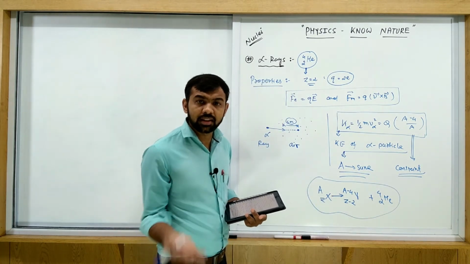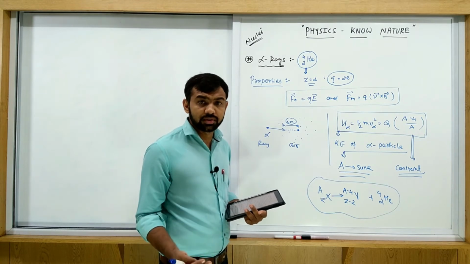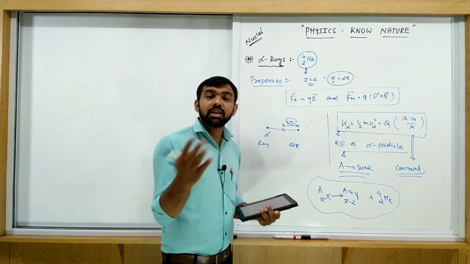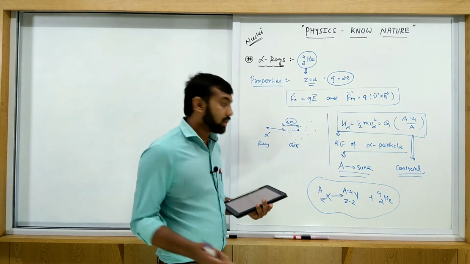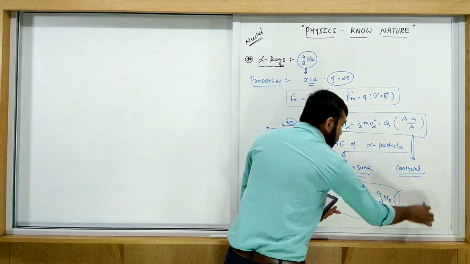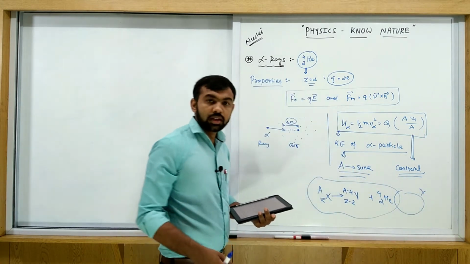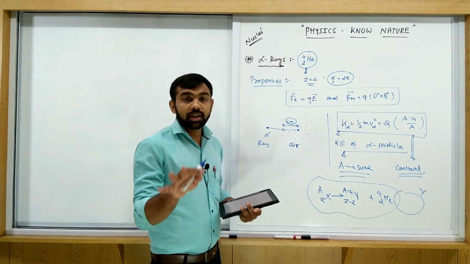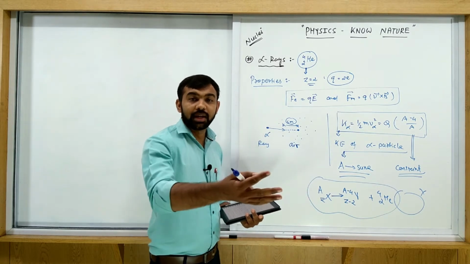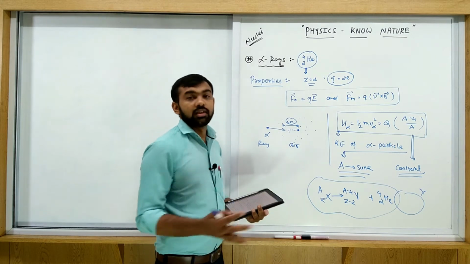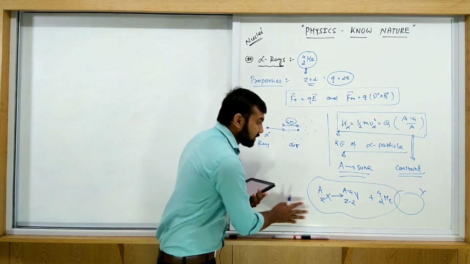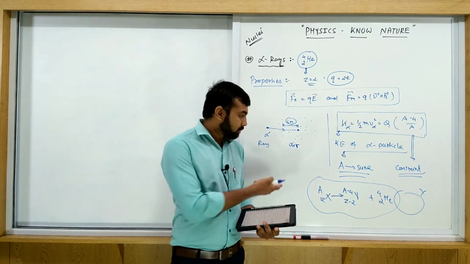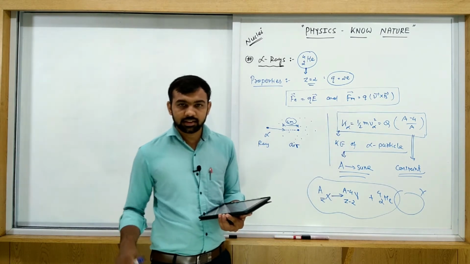If you consider the beta decay, there is a neutrino or antineutrino also produced with the beta. So there is energy sharing between the beta and neutrino, beta and antineutrino. But here is any other particle present? No. So in this nuclear reaction, the alpha particle does not share the energy with any other particle. So the energy is constant. This is the reason why this energy is constant, so all of you must note this.